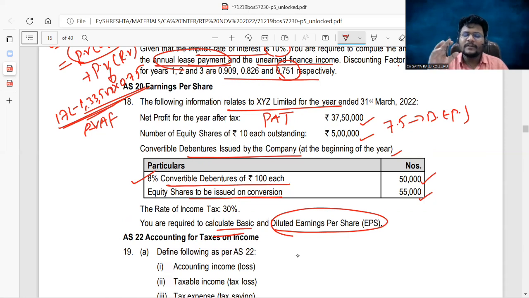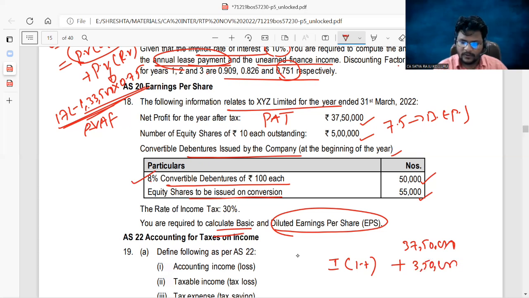In future, if these convertible debentures are going to convert into equity shares, how much increase in the earnings really? Now, to the extent of interest was completely saved, which you can treat as earnings only. No need to pay the interest. So that's why for this 37 lakh 50,000, you can add interest after tax, guys, which is interest into 1 minus tax rate. Interest how much, guys? 50,000 into 100 is the interest, and the tax rate was given at 30%, into 70%, which was 3 lakh 50,000. Am I right?